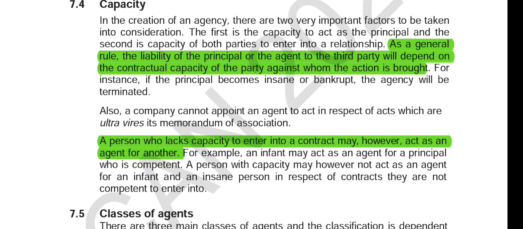However, the baby cannot be the principal. A person with capacity may, however, not act as an agent for an infant. So a baby can be an agent for a principal, but the principal cannot be an agent for the baby. And that's what it says here.